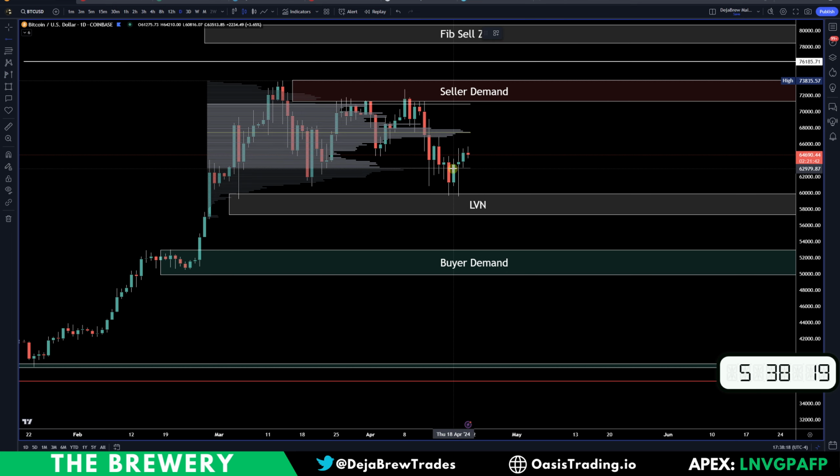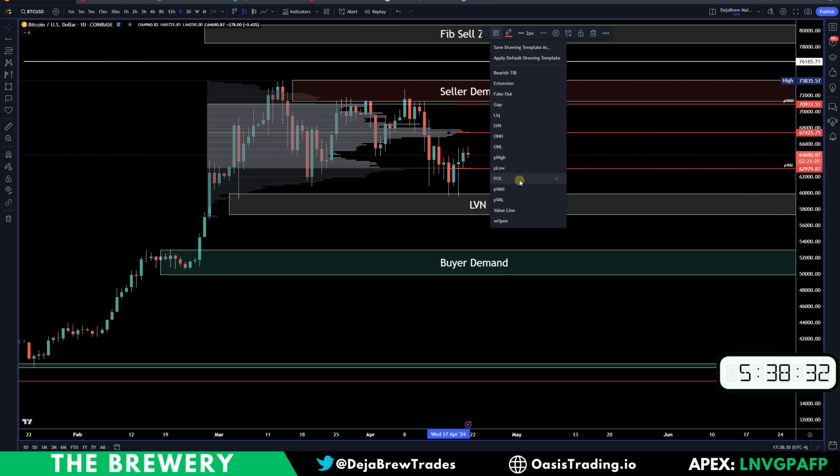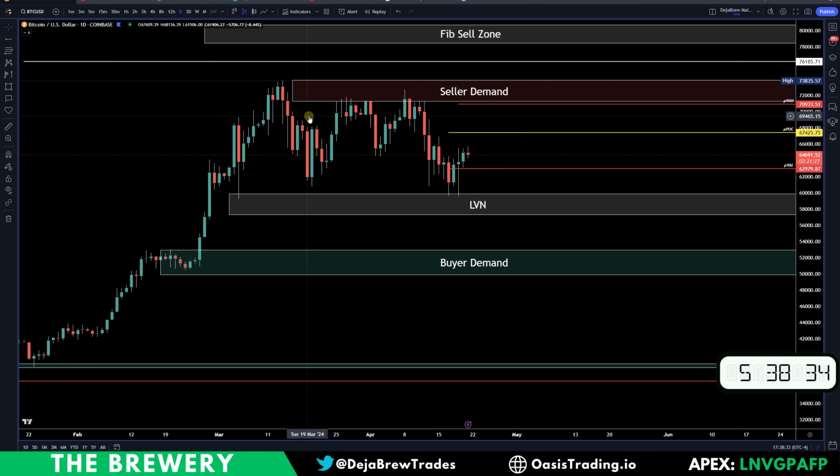So value low is now right here. And the value high was basically the same level. And then we can mark out the POC if we want. So POC of the distribution would be right there. So we're recovering the value low, the distribution low. Watch for that POC around 67.4, and then the value high is around 71.